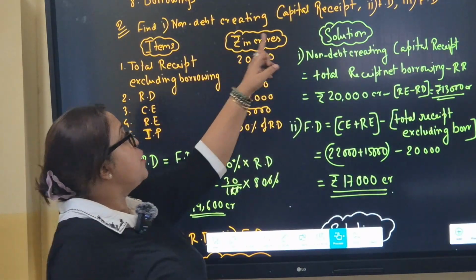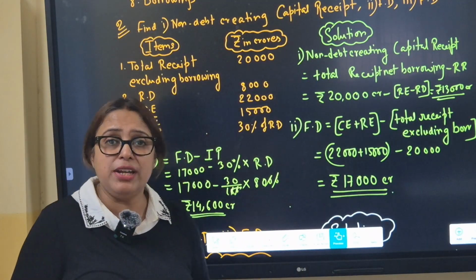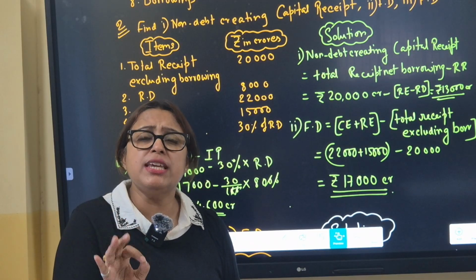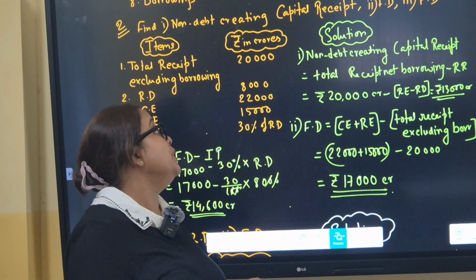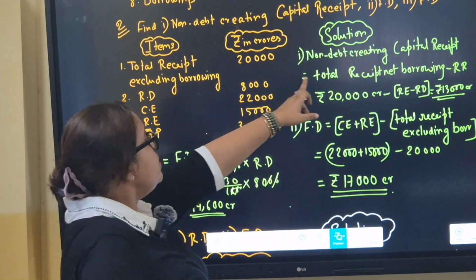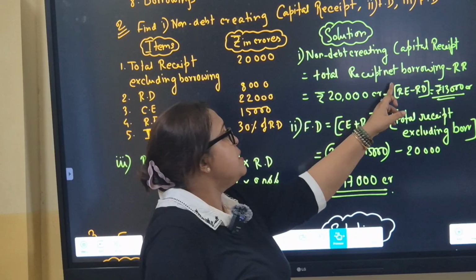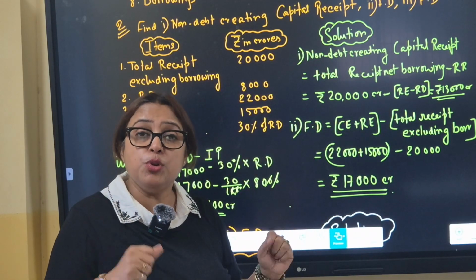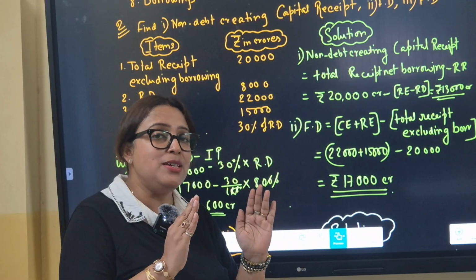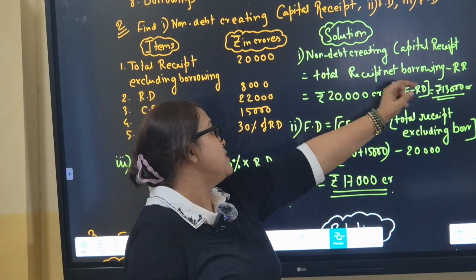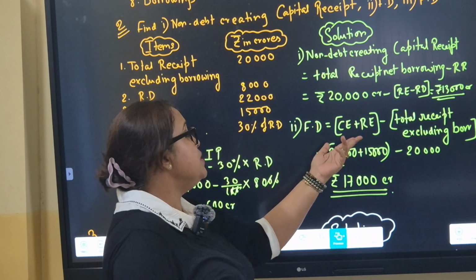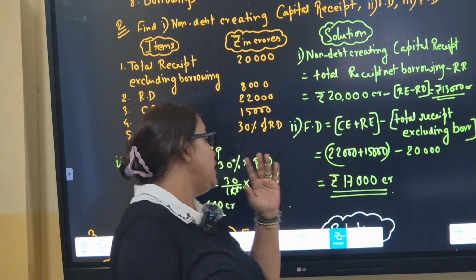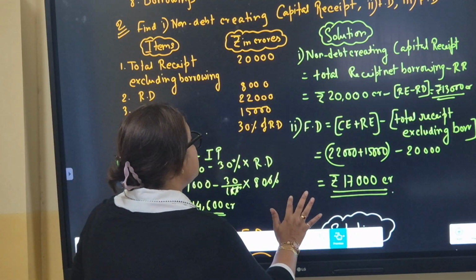Next. Find non-debt creating capital receipt. What is non-debt creating capital receipt? That means the capital receipt which does not include borrowing. Or, very simple to say, capital receipt net borrowing. So non-debt creating capital receipt is total receipt net borrowing minus revenue receipt. Because revenue receipt is also part of total receipt, in order to get only the capital receipt part, revenue receipt has to be subtracted. Next comes fiscal deficit. Obviously, capital expenditure plus revenue expenditure minus total receipt net borrowing. We get the answer.